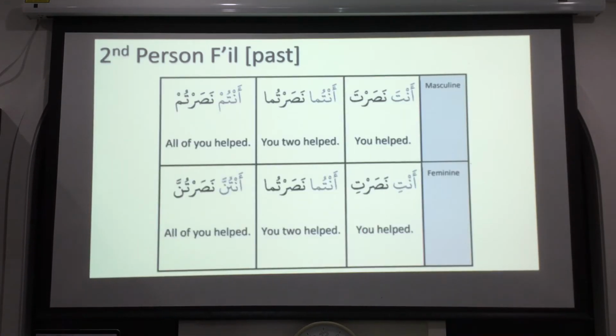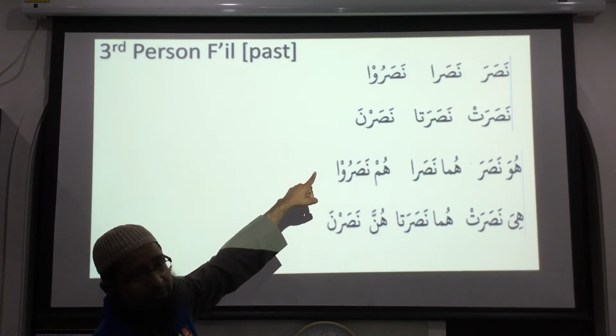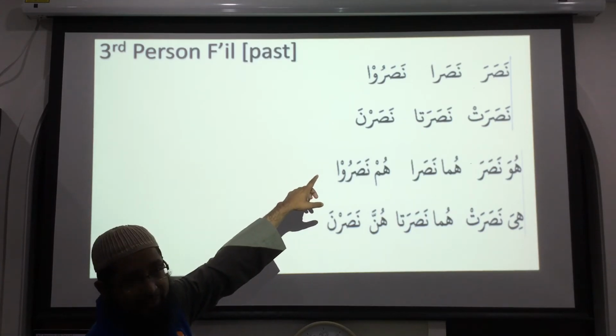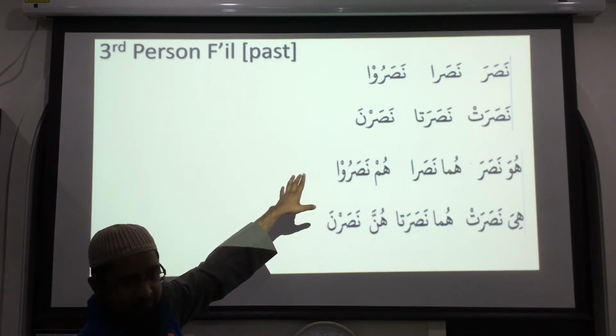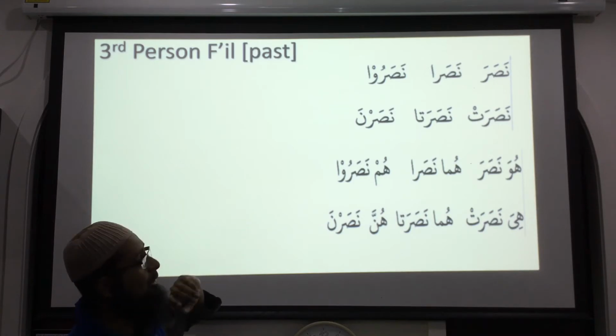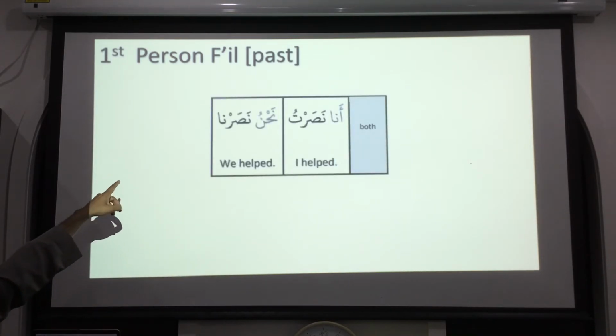If you go to the third person, there's a nasarna there also, which is all of those women helped. But this is na without an alif, just nasarna, stop there. But when it's nahnu, nasarna, the big na, with an alif. That is the difference, because both sound like na at the end, but one is a long na, one is a short na, okay.